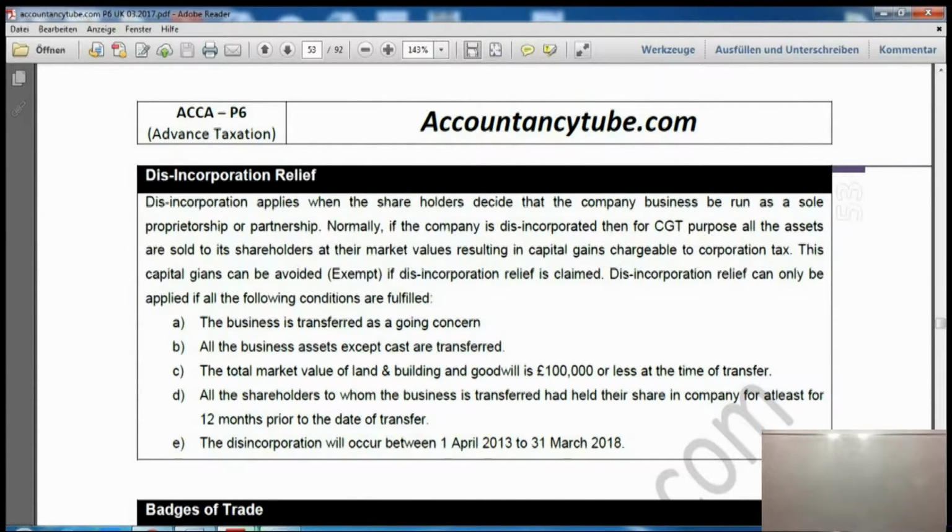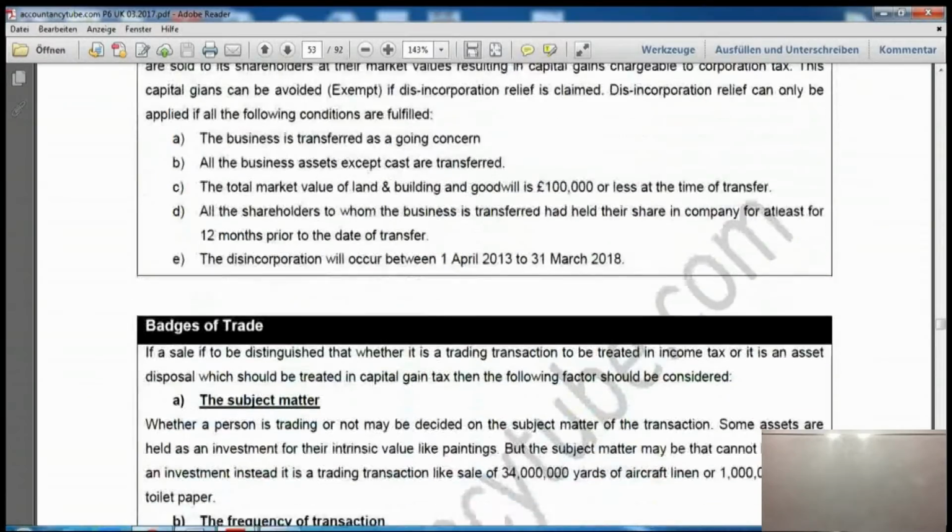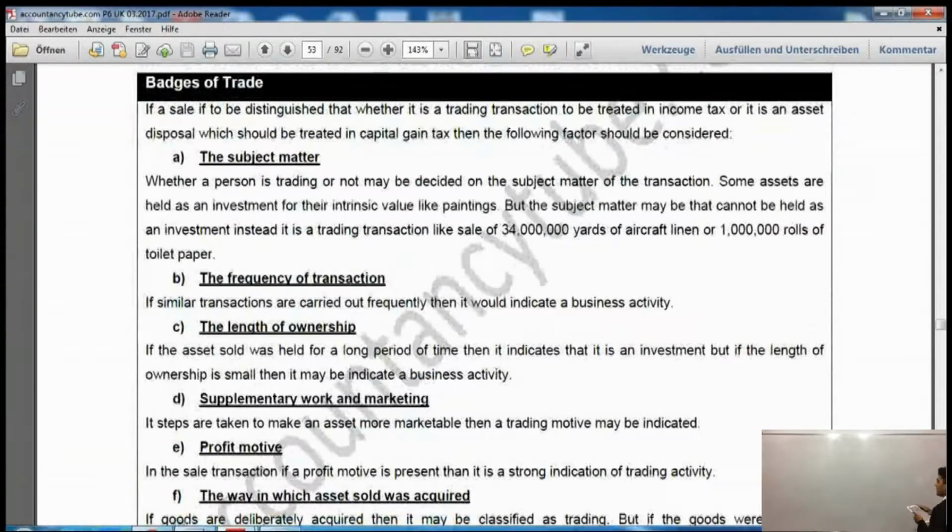Now if we just see the badges of trade, the next one is the badges of trade. Now what is the badges of trade? Now ignore the notes, ignore the screen, just look at me. Now at this level we have almost completed two sections of our advanced taxation. Which are the two sections? One is income tax, another one is capital gains tax. Now I hope that you would appreciate the fact that in income tax we pay tax on our income. Income could be from our salary or our business.